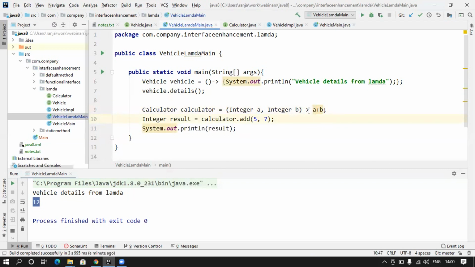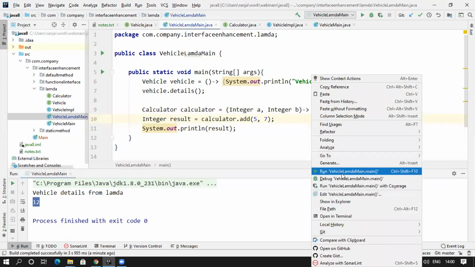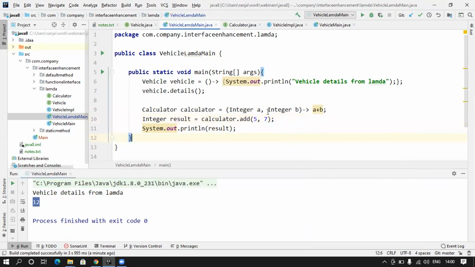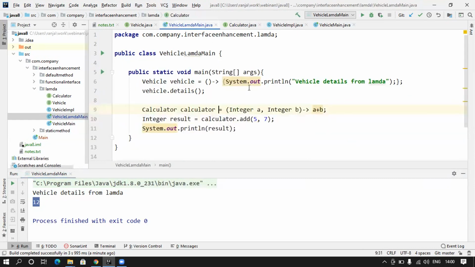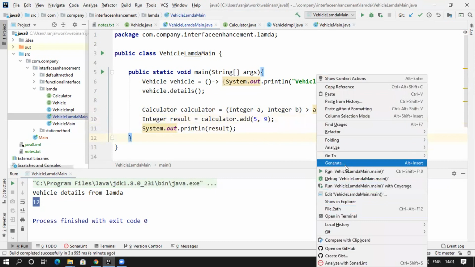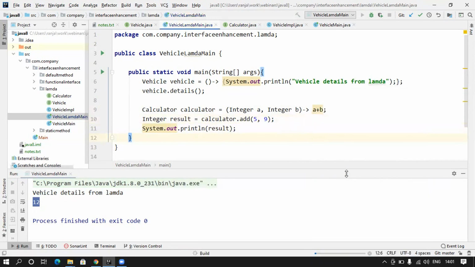If you have only one line, then you can get rid of curly braces, but you can also get rid of the return statement. Automatically, it will infer from this interface whether there is a return type or not. So let's run it. Let me change it, let's say 9 here. So now expected output should be 14. Let's see. So it's 14.